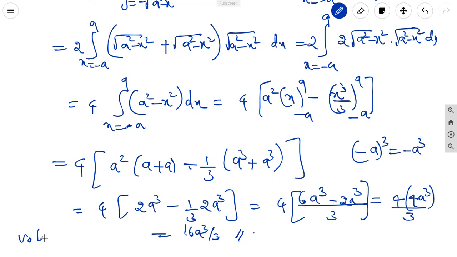Okay. So the volume of the region common to the 2 cylinders is equal to 16a cube by 3 is the answer.